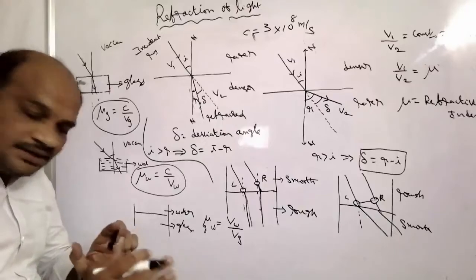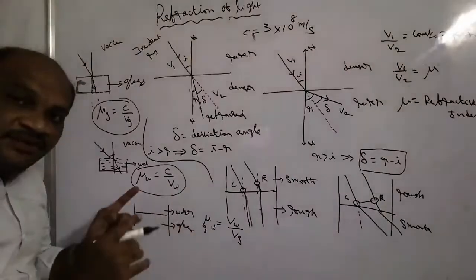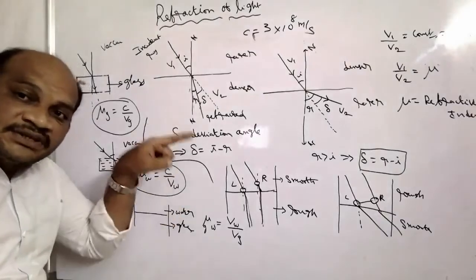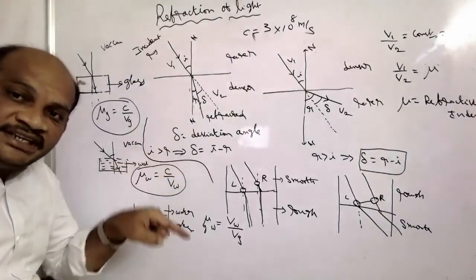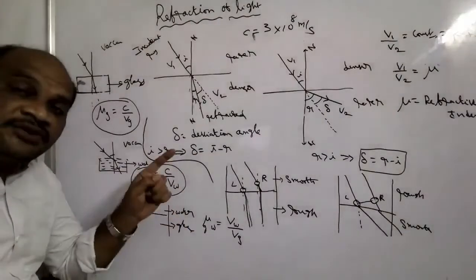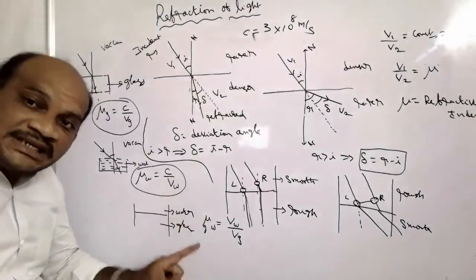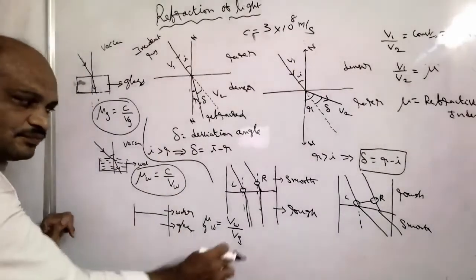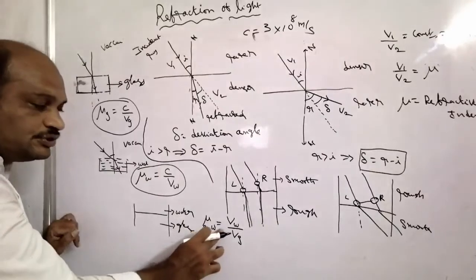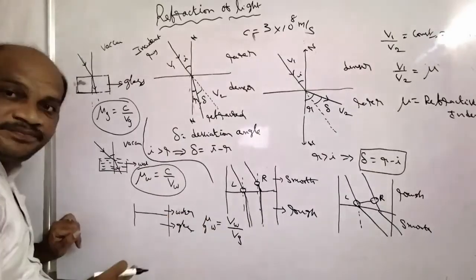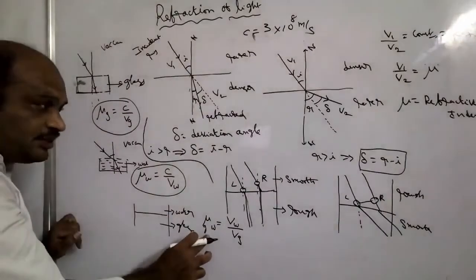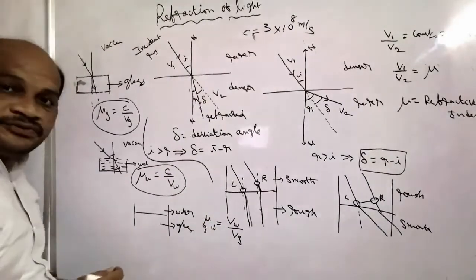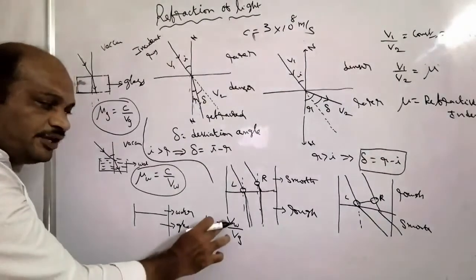A common definition for refractive index means the ratio of velocity of light in a first medium to velocity of light in a second medium gives the refractive index of the second medium with respect to the first medium. Here mu ZW is equal to VW by VZ. Means refractive index of the glass with respect to water is equal to VW by VZ.